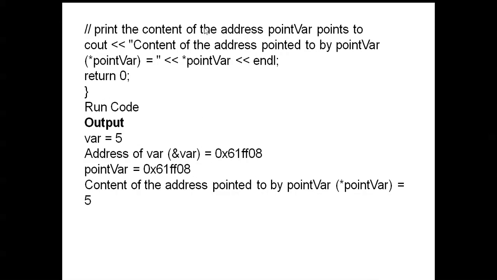Okay, next prints the content of the address pointer var points to: the content of the address pointed to by pointer var. Okay, next store pointer var is equal to star pointer var. Return 0. Next, run: var is equal to 5, and the address of var is this one. Here 0x is there, that is called a hexadecimal address, and here pointer var is also a hexadecimal address. Here the var value is printed, here the address is printed, and here the var value is printed.